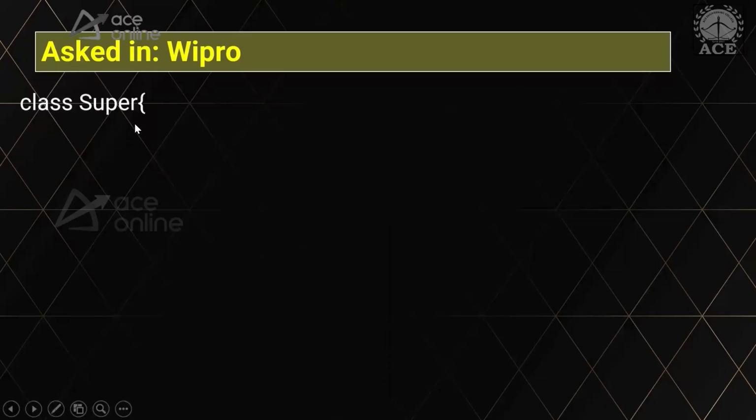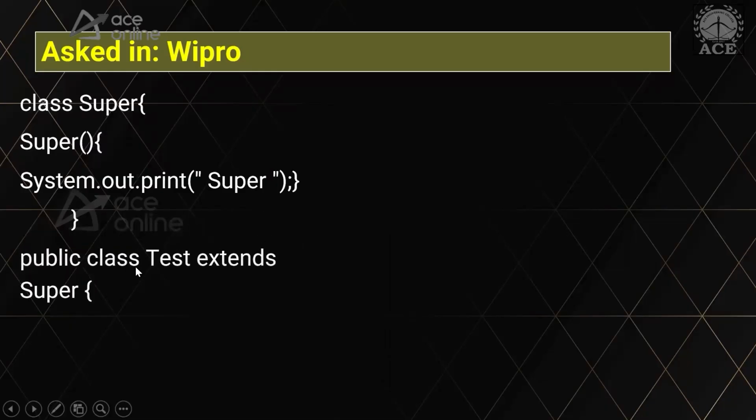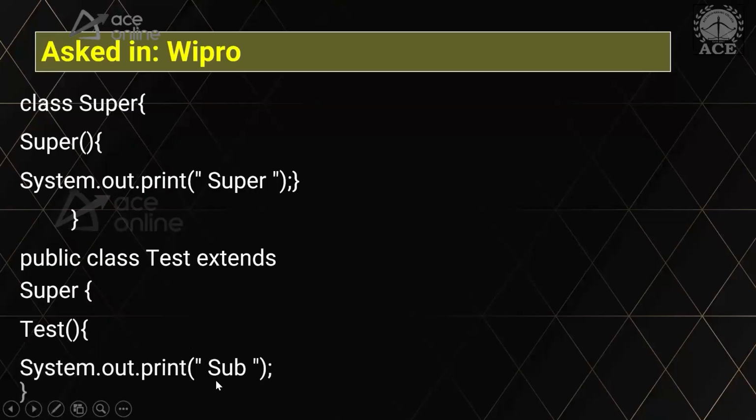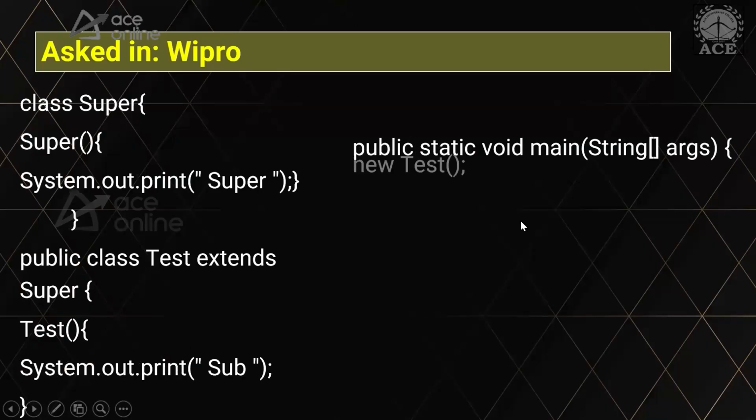We have a class called super, and then we have a constructor here, super, and then close the constructor. Then we'll have a class called test, which is extending from super. So super is a parent class and test is a child class. Now it is also having a constructor called sub. Now in the main method, if I make an object of new test, I mean, if I just invoke the test constructor, now tell me what will be the output for this?